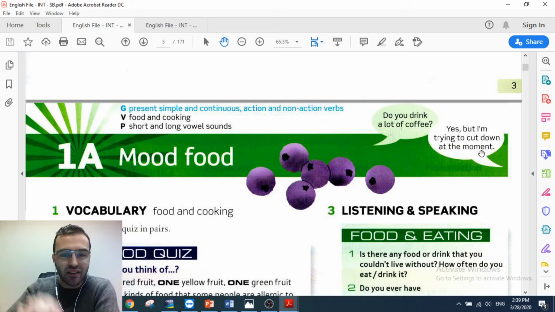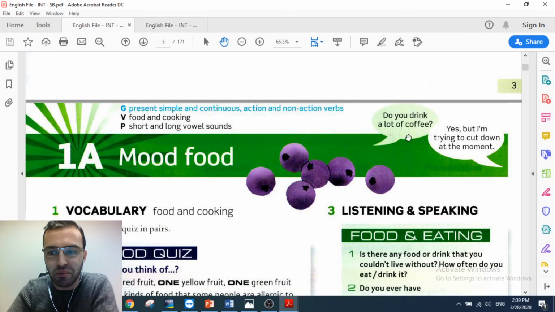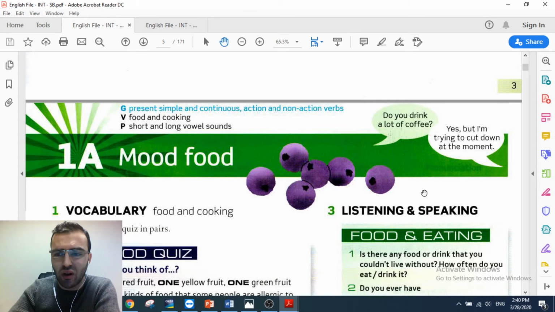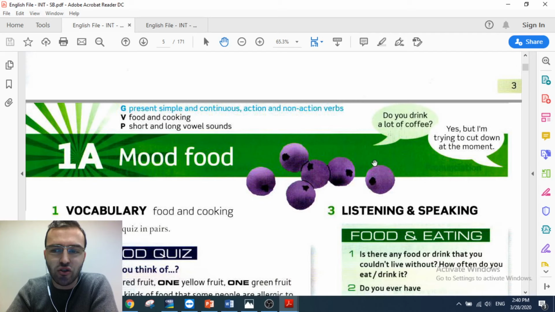While we are going through the book and through different kinds of topics, I will try to give some vocabulary clues and some vocabulary explanation. In this case, for example, one phrasal word which you have here is cut down. What is cut down? We have a phrasal verb here. We are going to talk a bit later about this one, but cut down at something means to reduce.